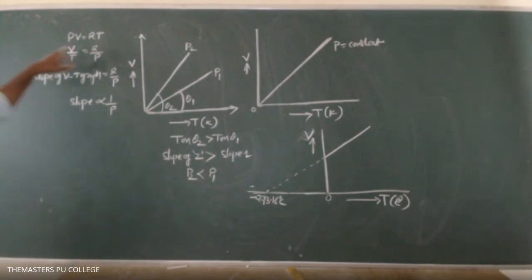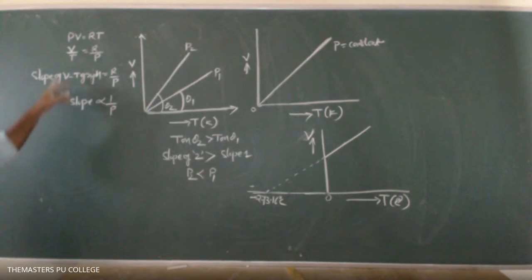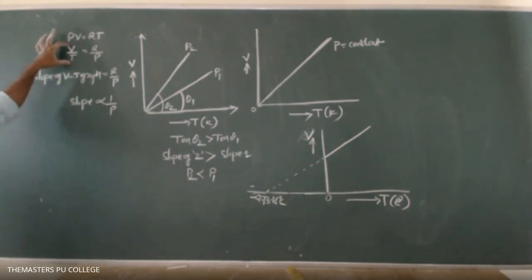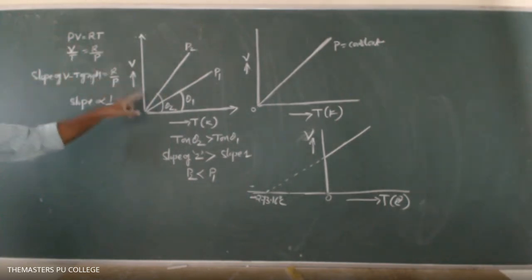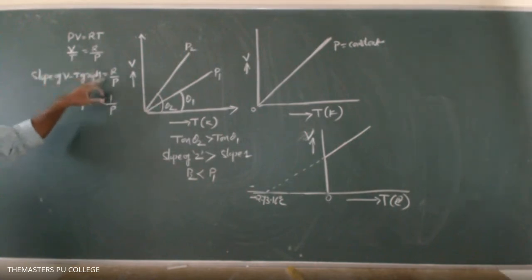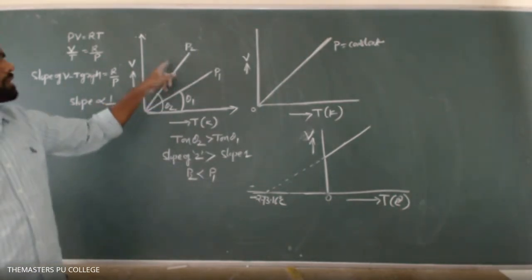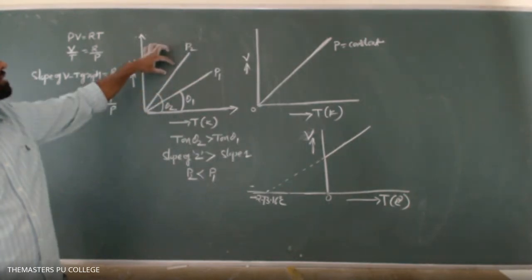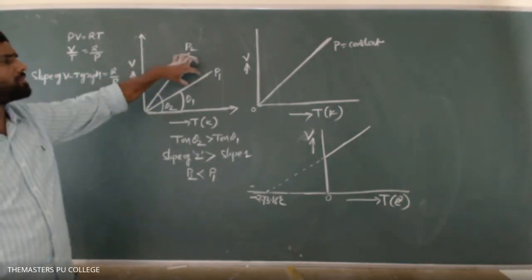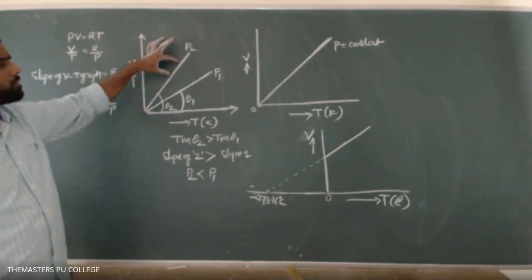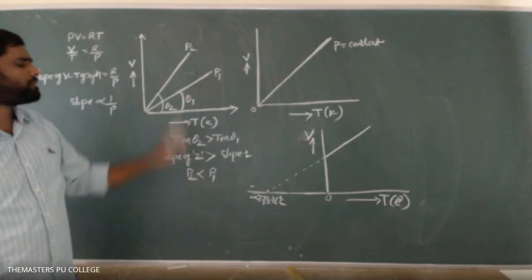If you get this relation, then you can understand that. Is it clear what V by T stands for? V by T stands for the ratio of volume to temperature, nothing but the slope of the volume versus T graph. So the slope of the volume versus T graph is equal to R by P. R is constant. Slope is inversely proportional to pressure. More slope causes less pressure, less slope causes more pressure. Among these two lines, which one will have the greater slope? The second line will have the greater slope. The first line will have less slope by comparison. So here the slope is more, which means pressure is less. That's why P2 is less than P1.